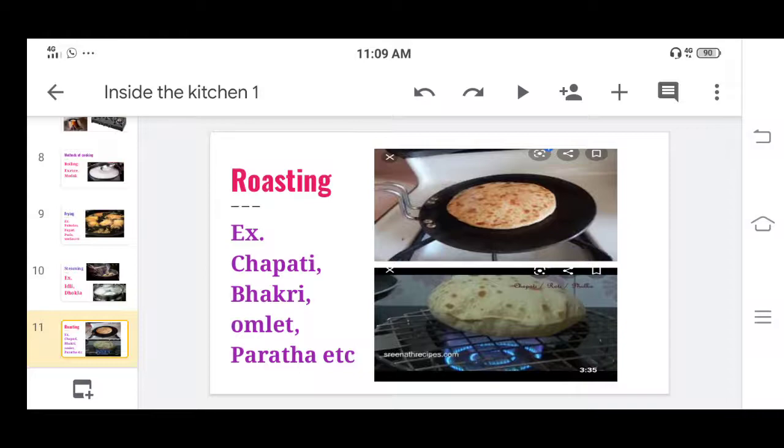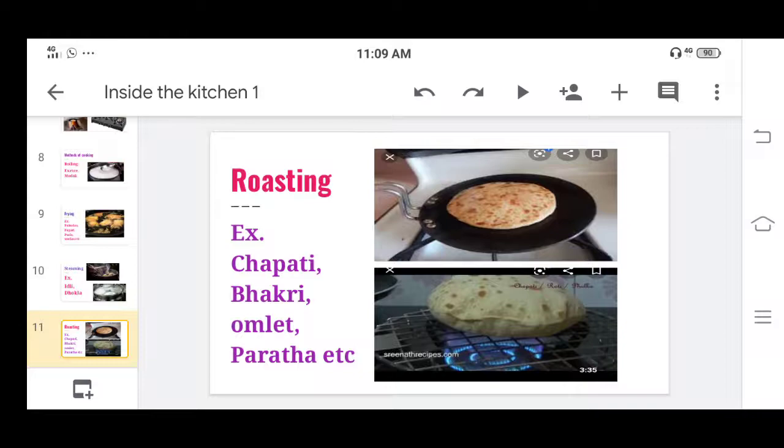We use this roasting method for chapati, bhakri, omelette and even paratha. Most people use a pan for roasting, but without a pan also we can roast. Here, directly on the gas we can roast the chapati or paratha. So this is roasting.